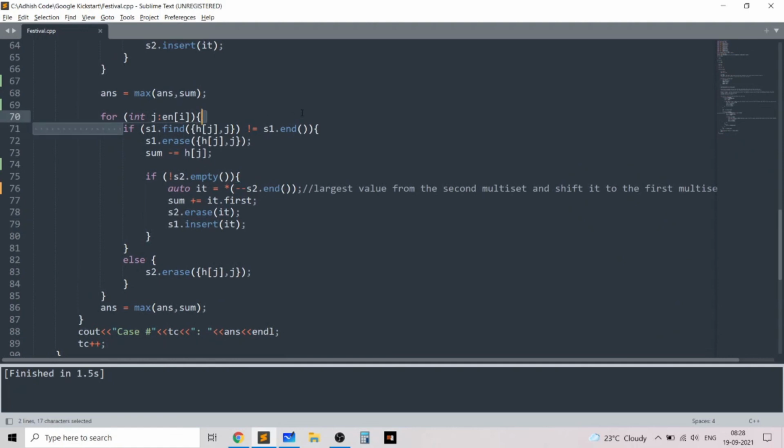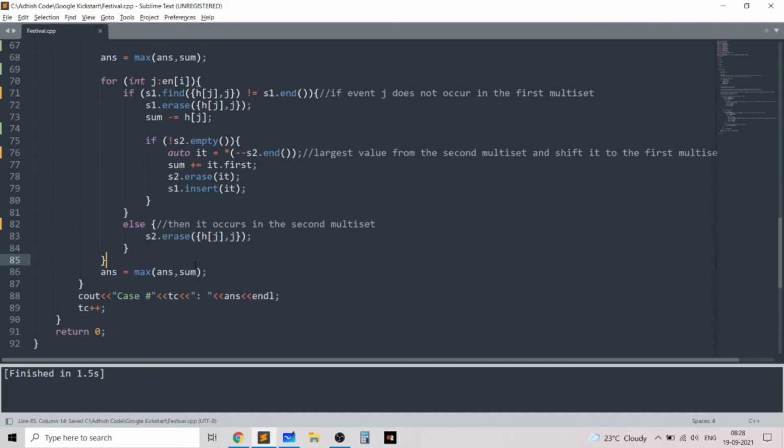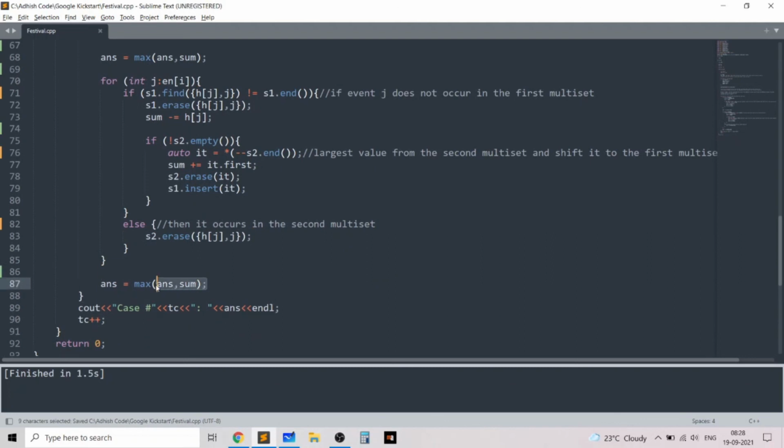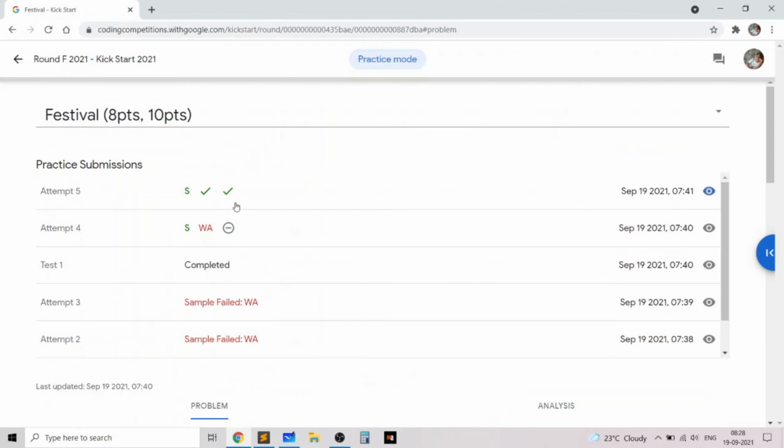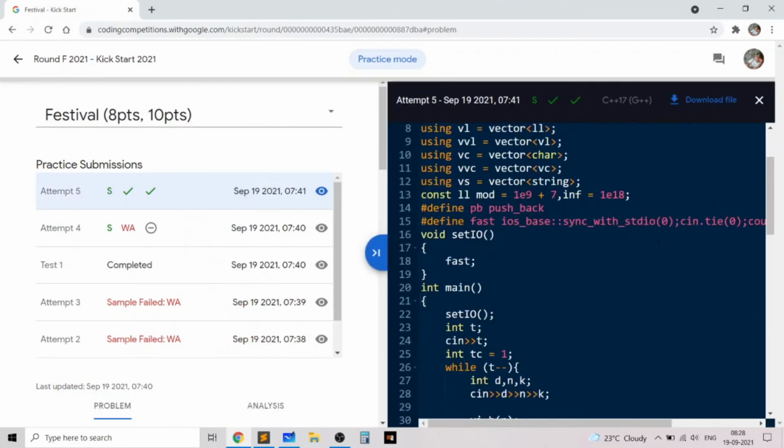And if event j does not occur in the first multiset, then it has to occur in the second multiset. Then we remove it from the second multiset in this manner. And again we update answer to be the maximum of answer comma sum, and in the end we just print the answer in the appropriate format, and you can verify that this code does get accepted.